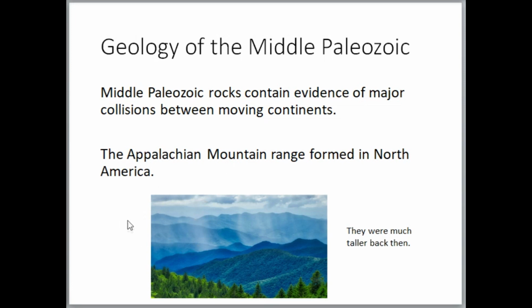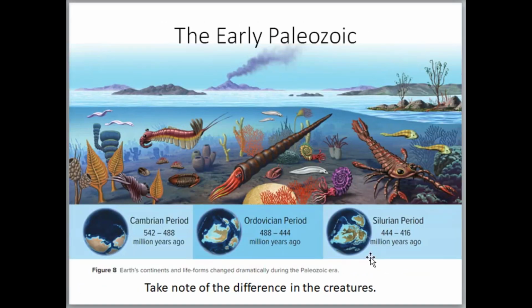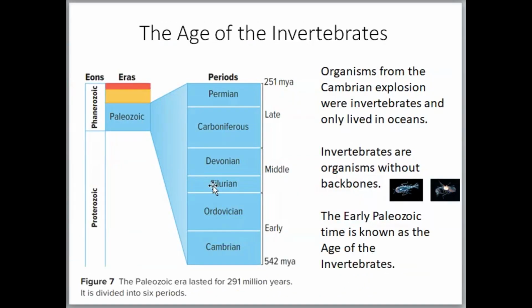So these were formed back in the middle Paleozoic, and they're also much taller back then. Due to weathering and erosion, they've gotten a little bit shorter. So the Middle Paleozoic, if you go back, is talking about your Silurian and the Devonian. These refer to the Middle Paleozoic.